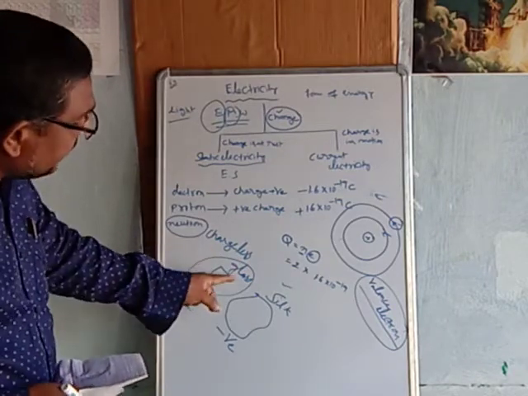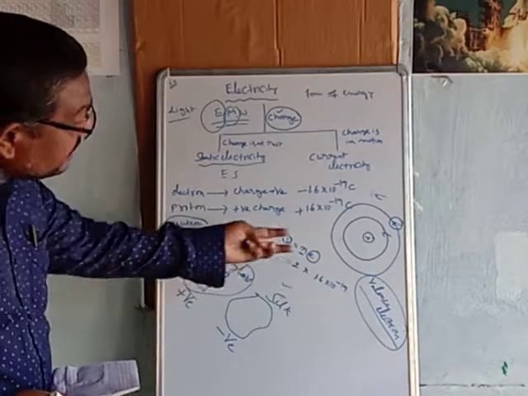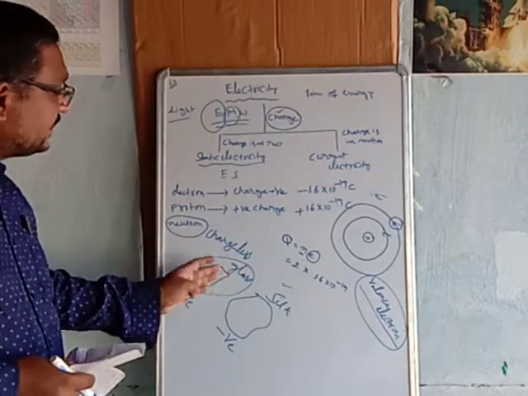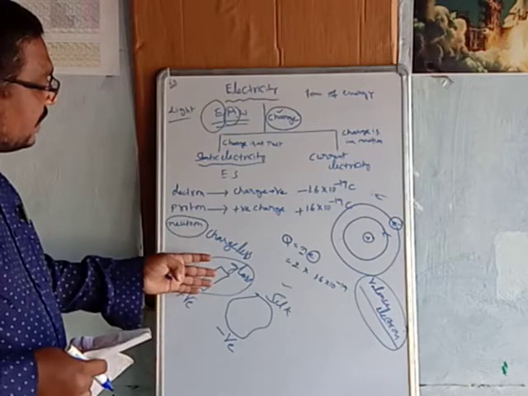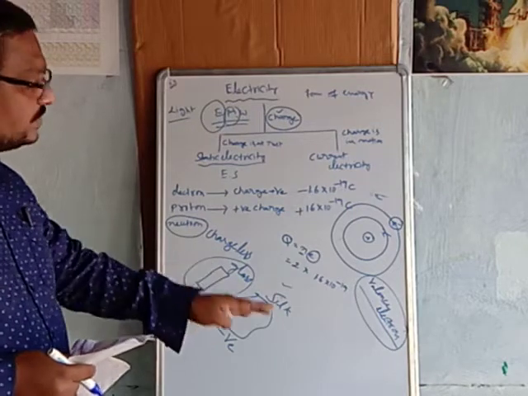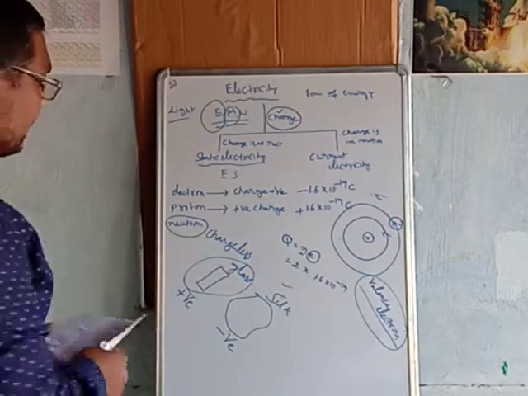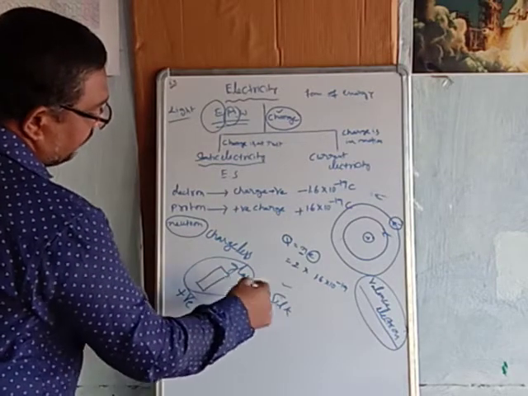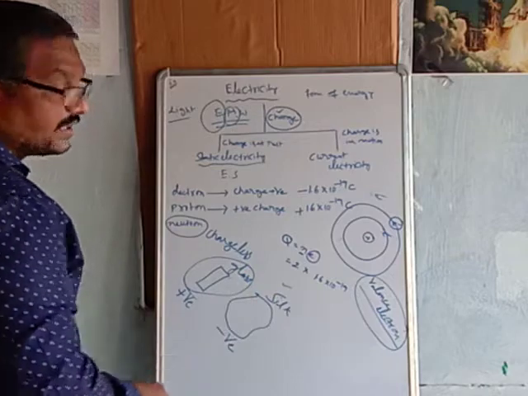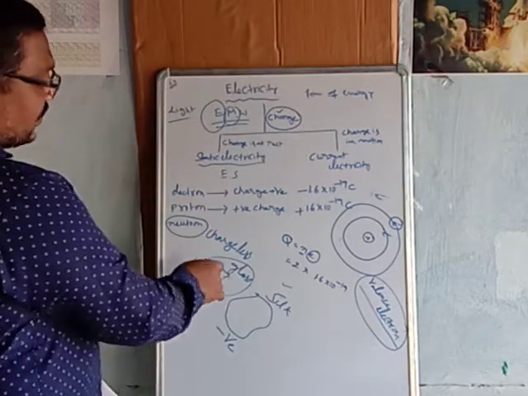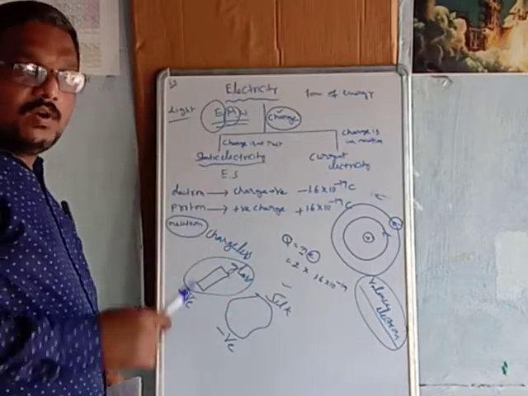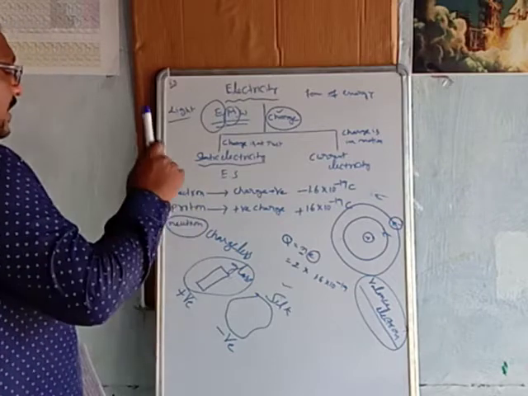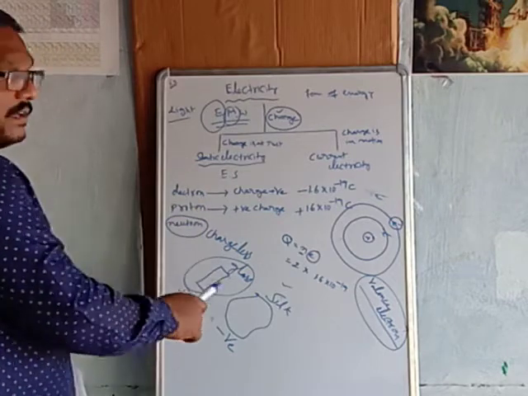Due to that, the valency electrons present in the glass rod are easily removed, and these electrons are transferred from the glass rod to the silk. So the number of electrons in the glass rod decreases and the number of electrons in the silk cloth increases. Here the total number of protons remains the same. Only the number of electrons present in the two bodies is different.